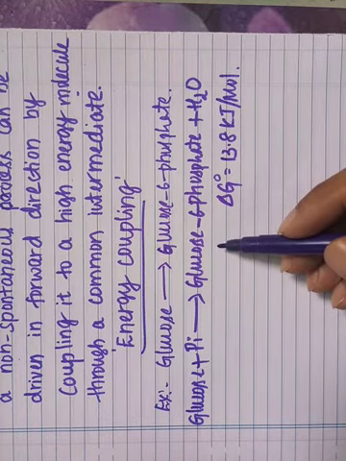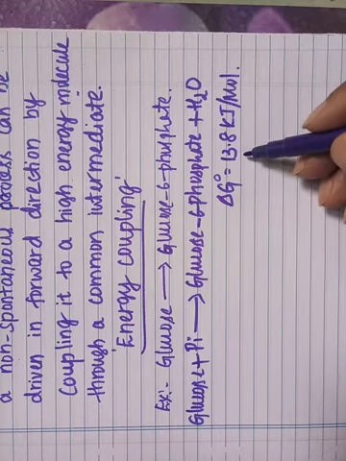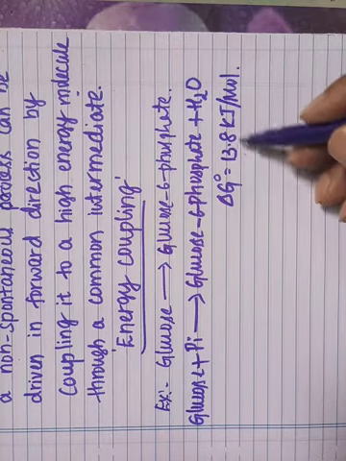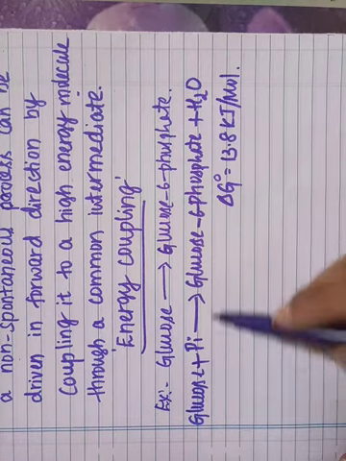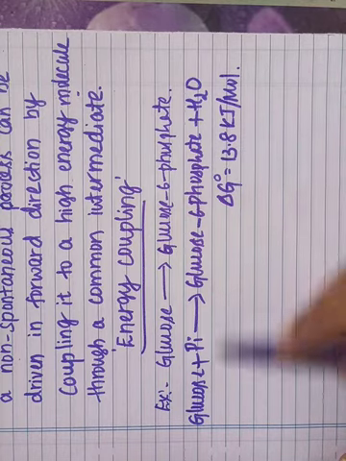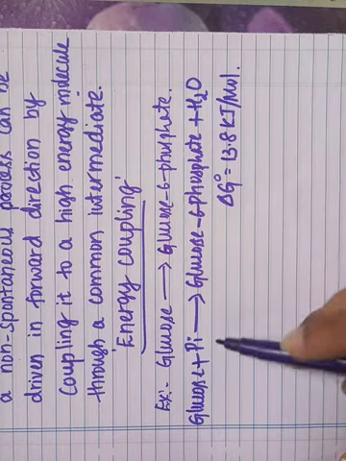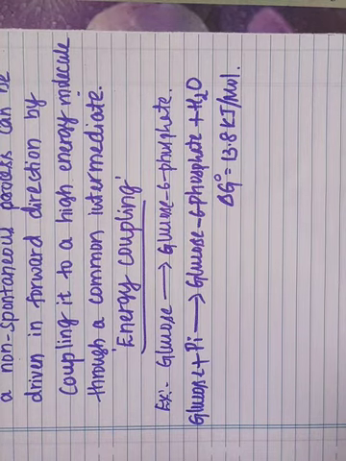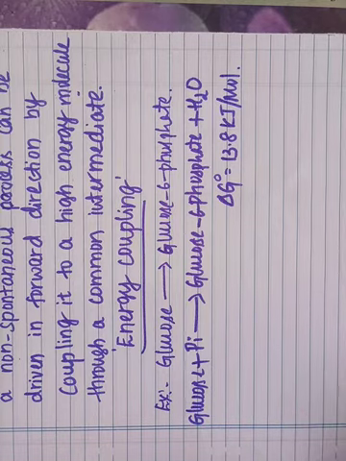For endergonic reactions the change in free energy is positive, and if it is positive, the reaction is a non-spontaneous process. So this phosphorylation of glucose into glucose 6 phosphate is non-spontaneous. Therefore this reaction doesn't take place on its own; it is thermodynamically unfavorable.